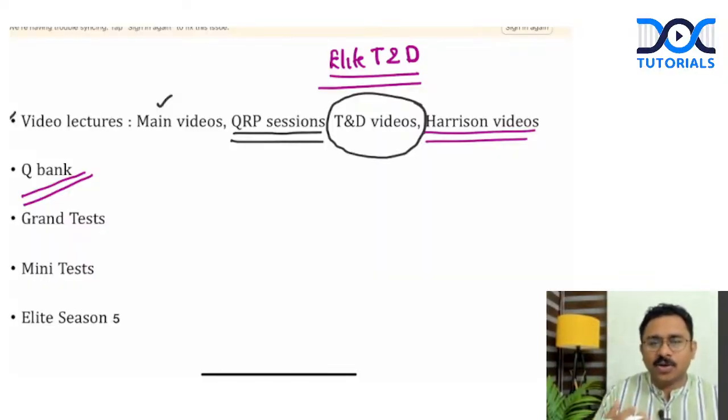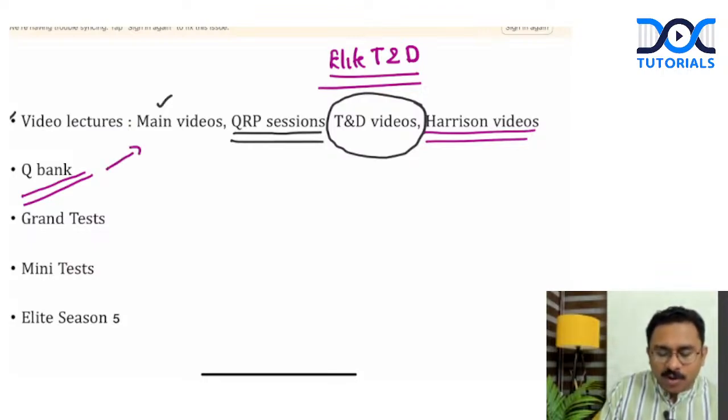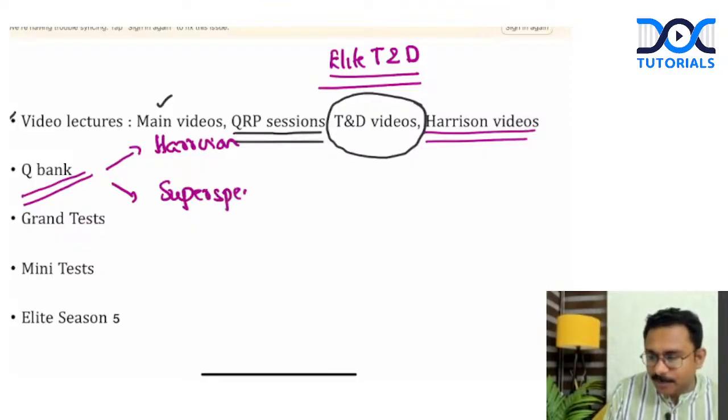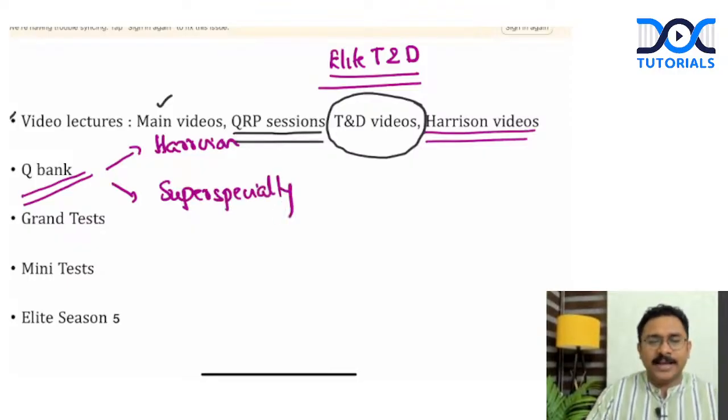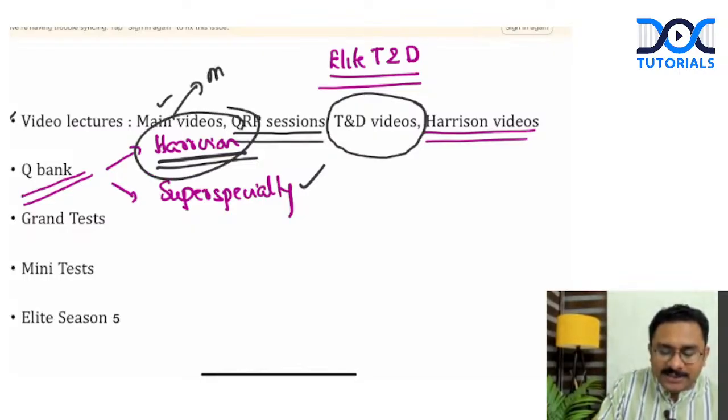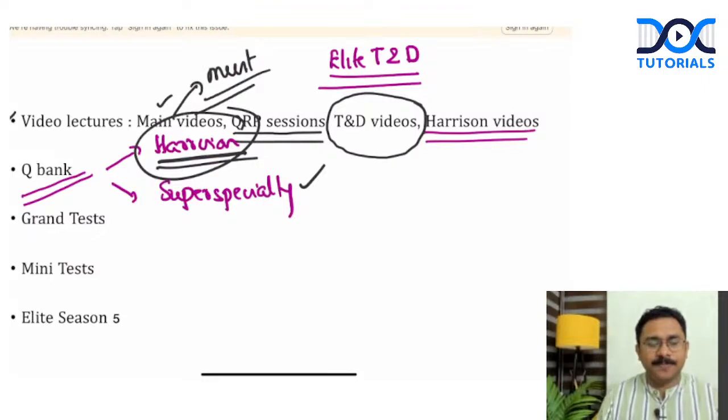Now, when you look at the DocTutorials Q bank, you will see that we have one section of the Q bank which is mainly Harrison based, and another section which is based on the super specialty book. If you're preparing for NEET SS medical group, first try to finish the Harrison based questions, and then based on the time you have, you can go to the other one as well. But this is a must. Doing the Harrison based MCQs is a must. Q bank you have to do aggressively.